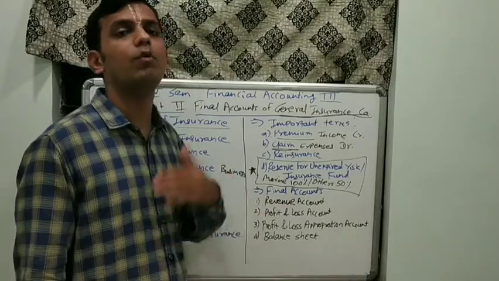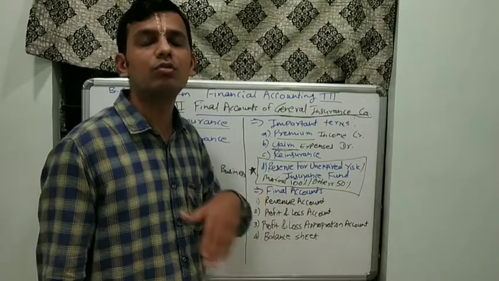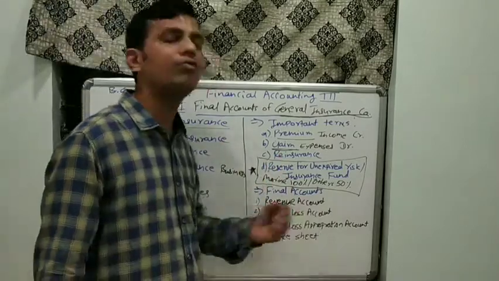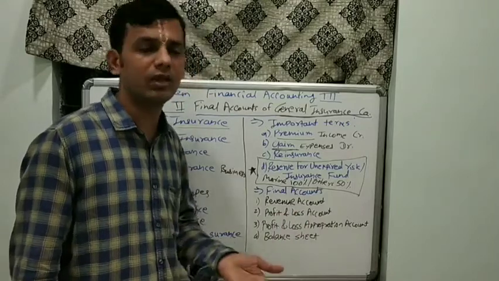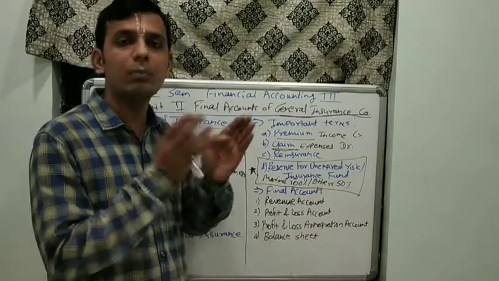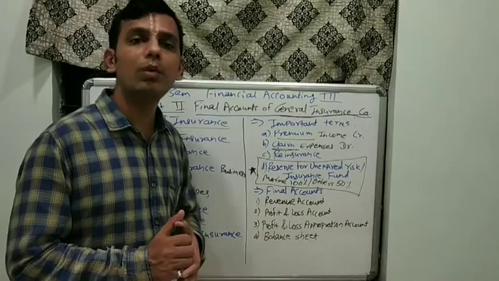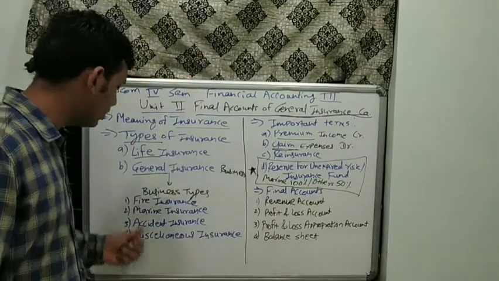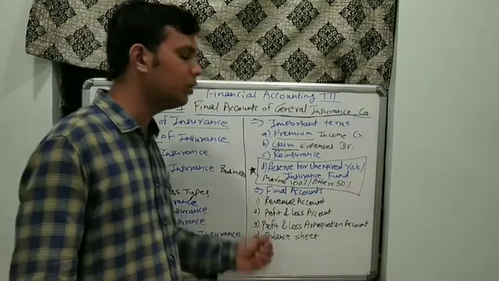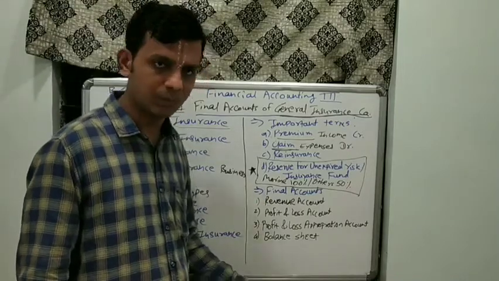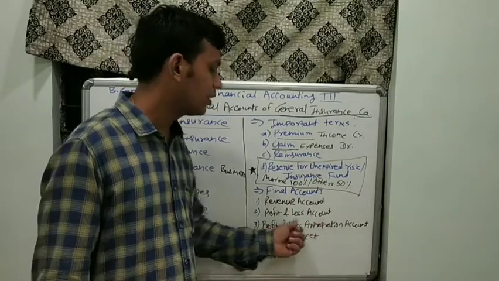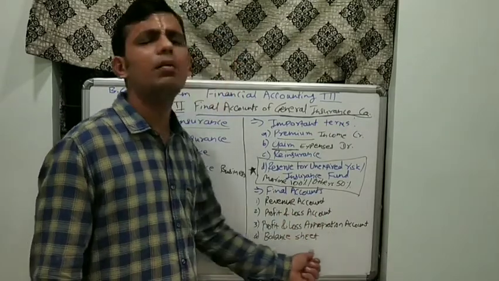If suppose the problem says that a company offers 2 insurance services, fire and marine, then we have to prepare fire insurance account and second marine insurance account. 2 separate revenue accounts are to be prepared in final account. So as the number of businesses increases, the number of revenue accounts would increase for that particular company. After that, we have to prepare profit and loss account, then appropriation account and the balance sheet.